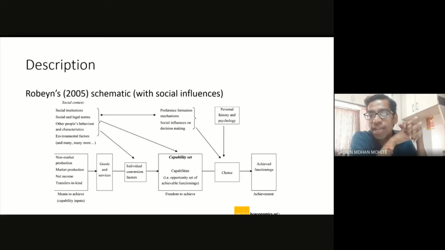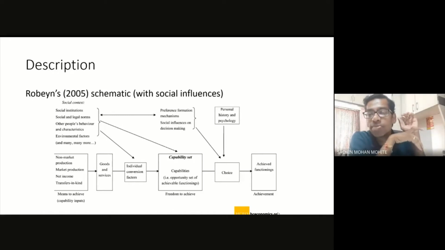We need to understand how society will influence us, how society will play its role. And then while designing any particular program or project for a certain group of people, we also need to consider this particular factor. We also need to give cognizance to it. We should also understand the social context.